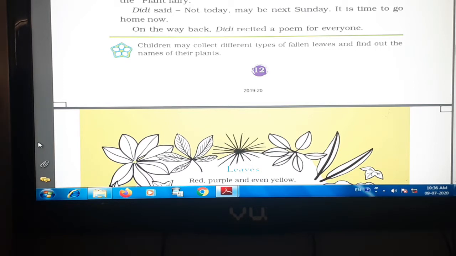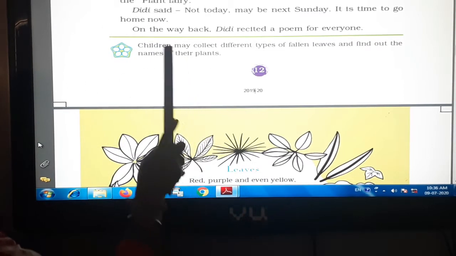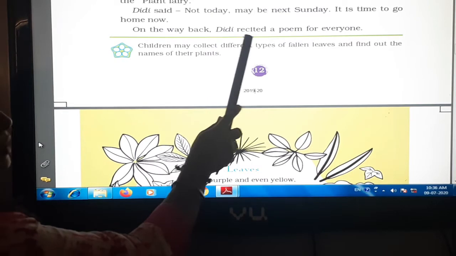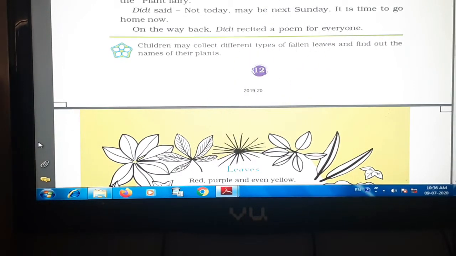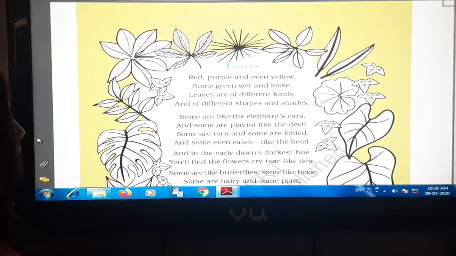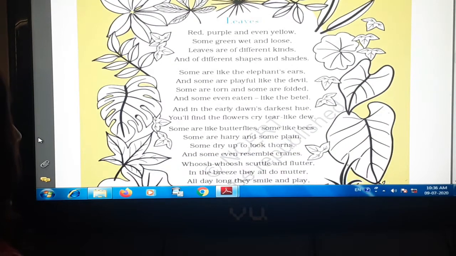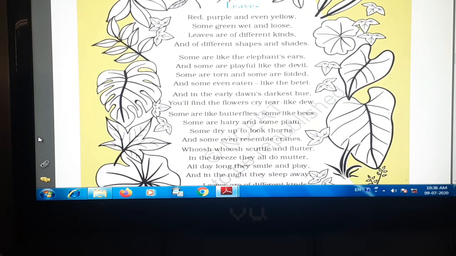Now we will go next to our lesson. Next we will go again back to our lesson. On the way back, Didi recited a poem for everyone. जब वो लोग सब वापस जा रहे थे, दीदी ने सबके लिए poem recited की. Now see which poem it is. About leaves. Just now we have seen the leaves, different types of. Now Didi recites the poem of leaves.